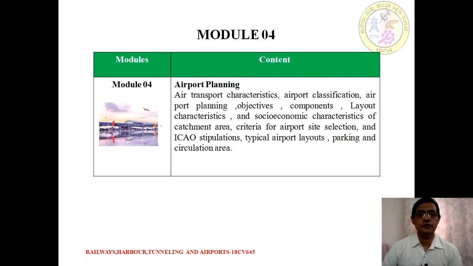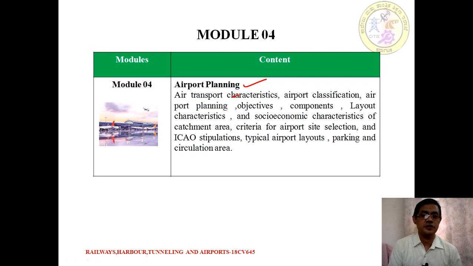Moving on to Module 4, the syllabus. As we discussed in Module 1, the introductory module, we will discuss Module 4 in detail here. As far as the syllabus is concerned, Module 4 is planning with respect to the airport.